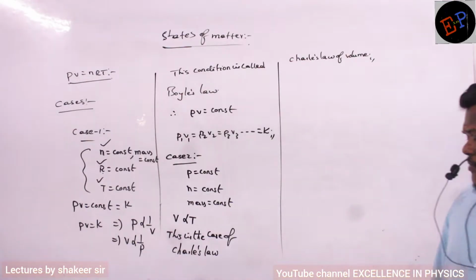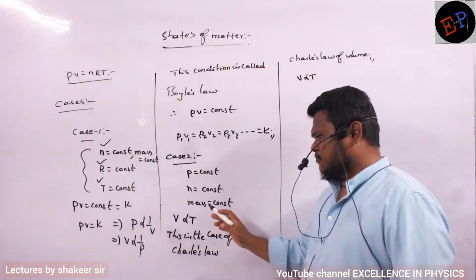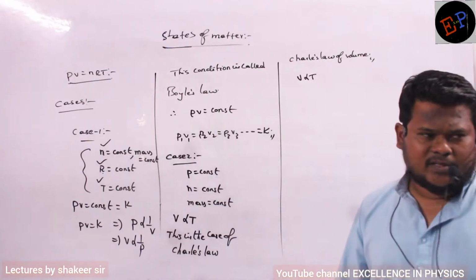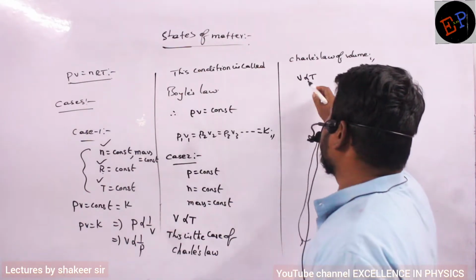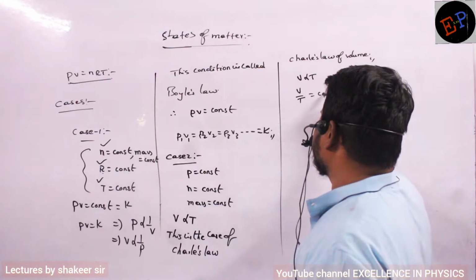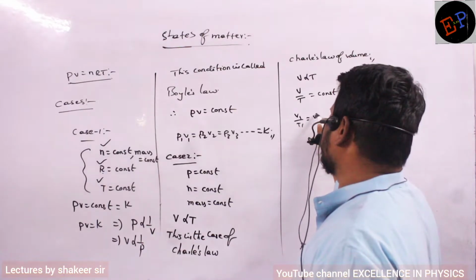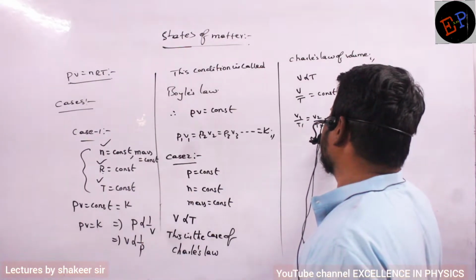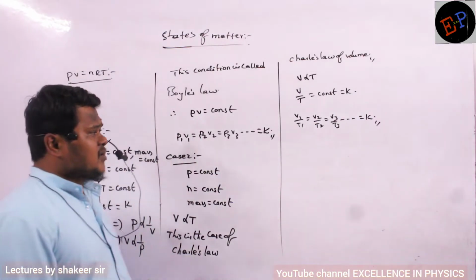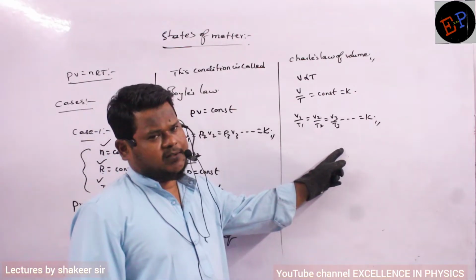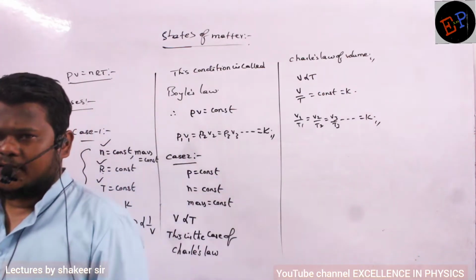So therefore, volume is directly proportional to temperature. In which conditions? When pressure and number of moles are constant. If number of moles are constant, mass of the gas is definitely constant. So I can write V by T is a constant, and that constant I can call anything, K, X, Y, Z. So V1 by T1 is equal to V2 by T2 is equal to V3 by T3, and it goes on, and finally it is equal to K. V1, V2, V3 are different volumes at different temperatures T1, T2 and T3. However many conditions you take, their ratio must remain constant. That is called Charles' law.